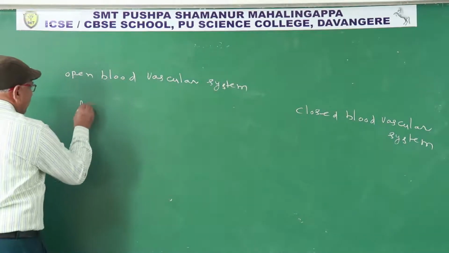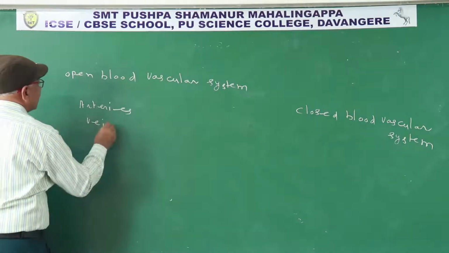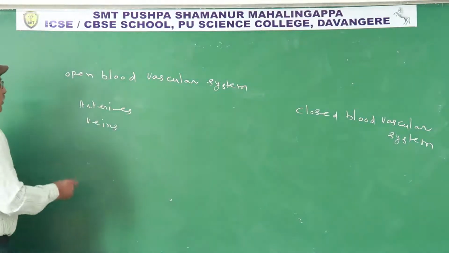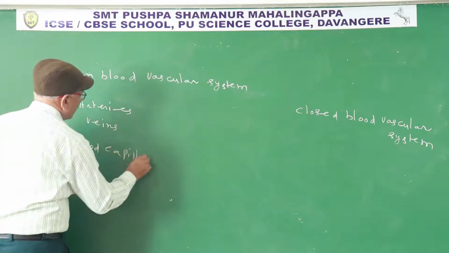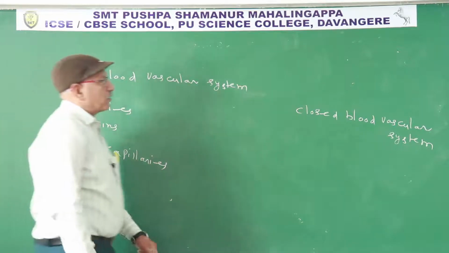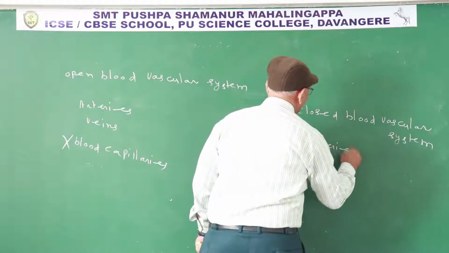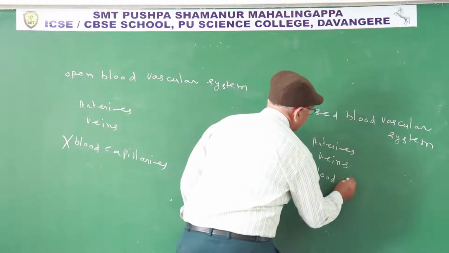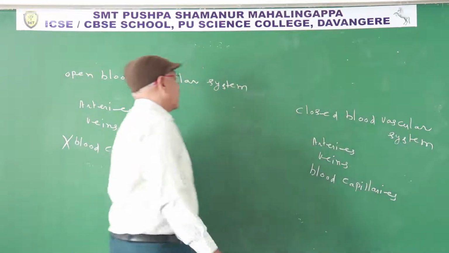If the blood vascular system possesses arteries and veins without blood capillaries, or in a simple definition, a blood vascular system without blood capillaries, it is known as an open blood vascular system. A blood vascular system containing arteries, veins, and blood capillaries is known as a closed blood vascular system.